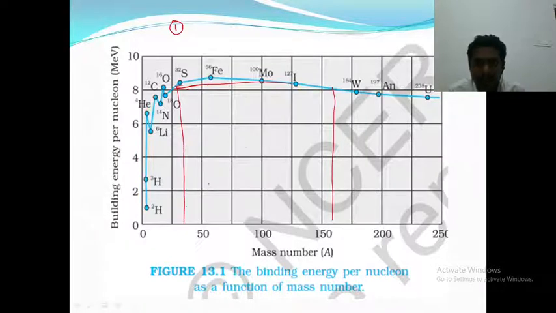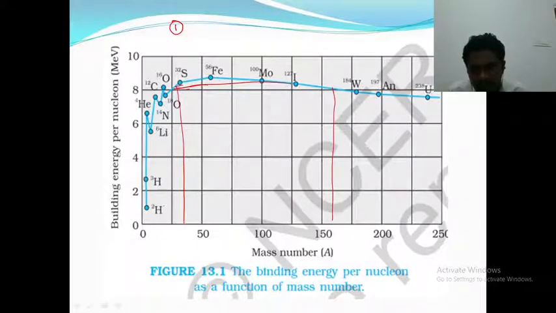Mass number is taken along the x-axis and binding energy per nucleon along the y-axis. Binding energy is measured in mega electron volt. Electron volt is the unit of energy.